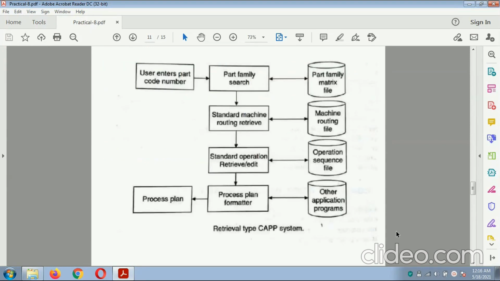This is the diagram related to the retrieval system. The use of the coding system is related to the part family search. The part family is filed in the matrix file. The standard machine routing is filed in the machine routing file. The standard operation sequence is filed in the operation sequence file. The process formatting is done accordingly, and all these operations complete the process operation through the retrieval process.